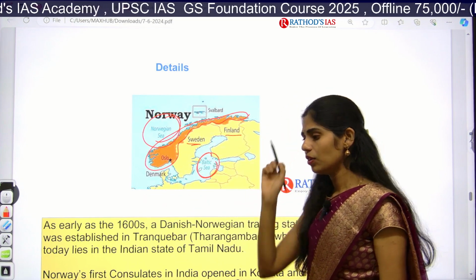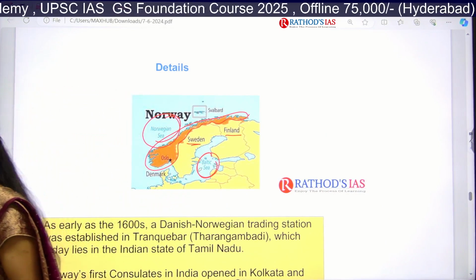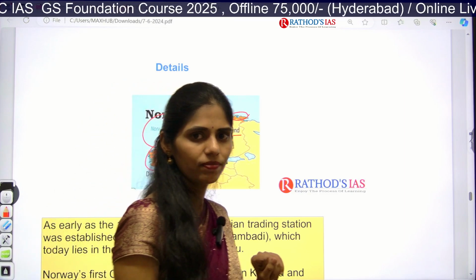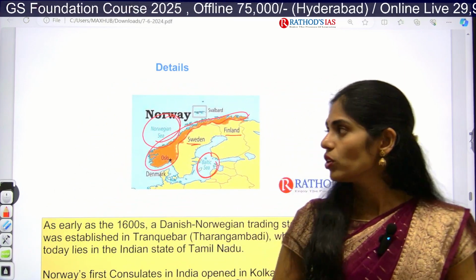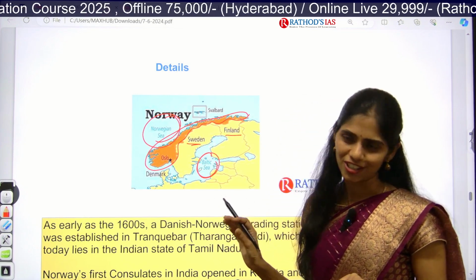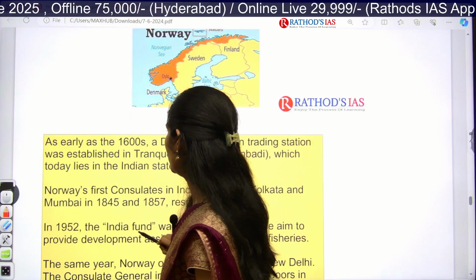And I want to make one thing sure: whenever you are reading international relations, try to keep your atlas. An atlas is compulsory, so that you can see which are the nearby water bodies and which countries you are sharing a border with, etc. Clear? Now let us see the history of India-Norway relations.